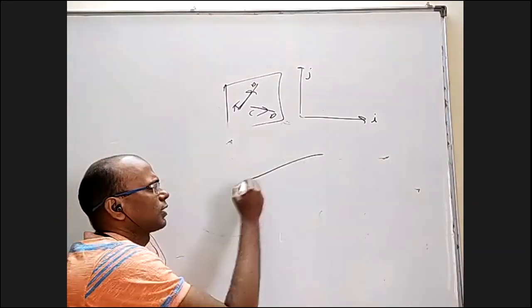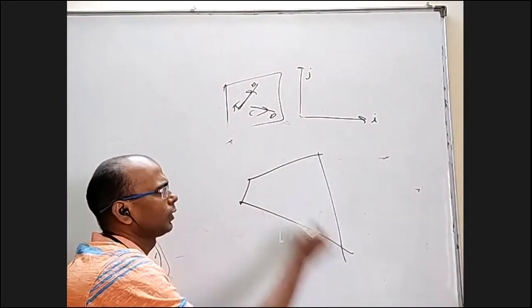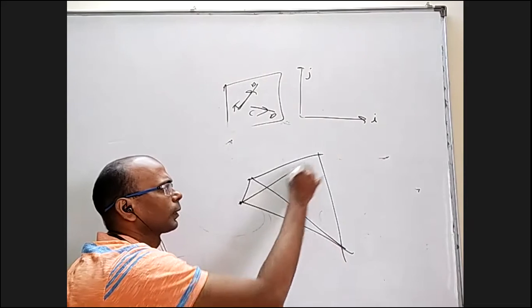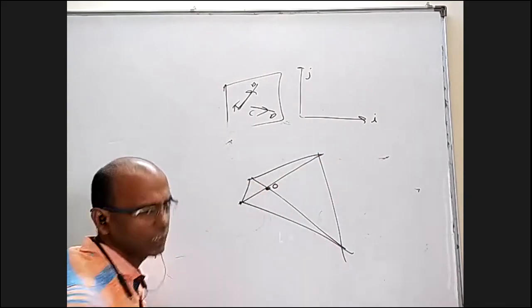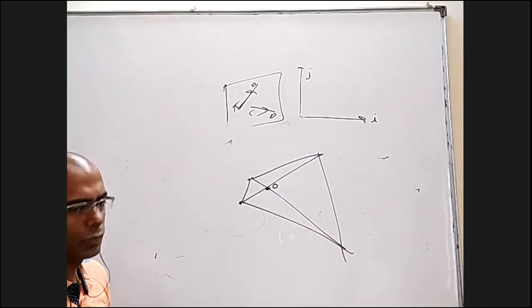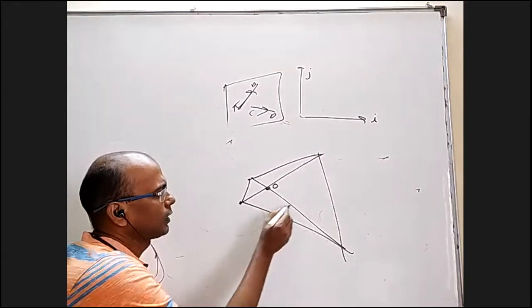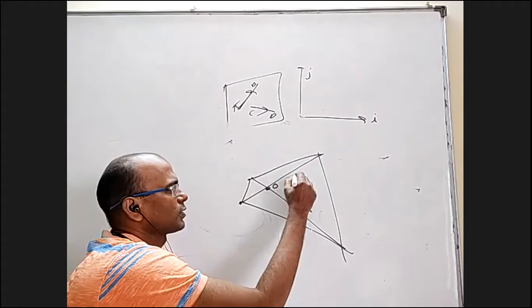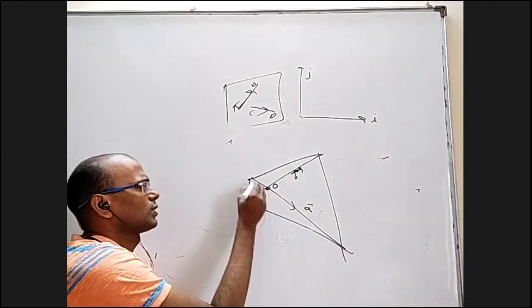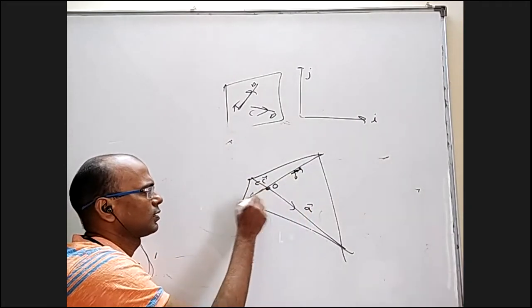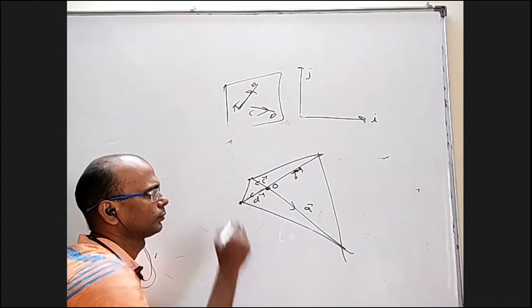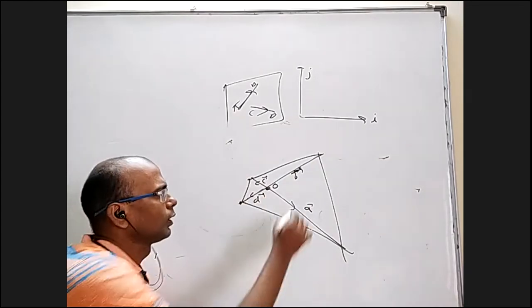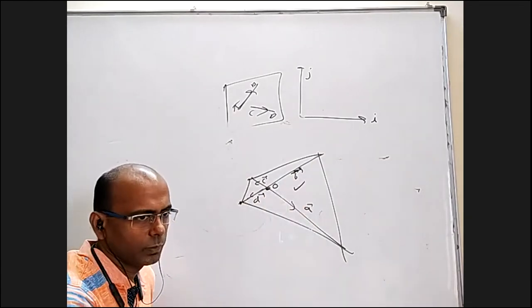You take any quadrilateral you want. Draw the 2 diagonals. Okay, just for convenience sake, I'll take this as origin. I'll take this vector as A bar, this piece, this vector as B bar, this vector as C bar, and this vector as D bar. What is this area will be?